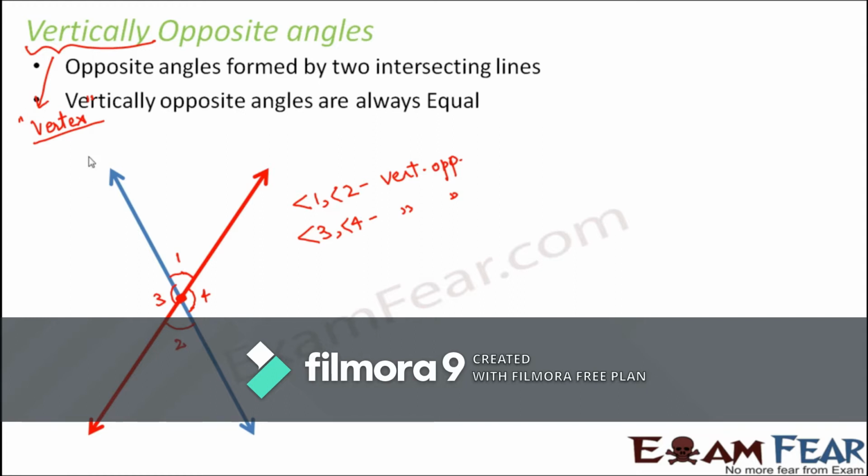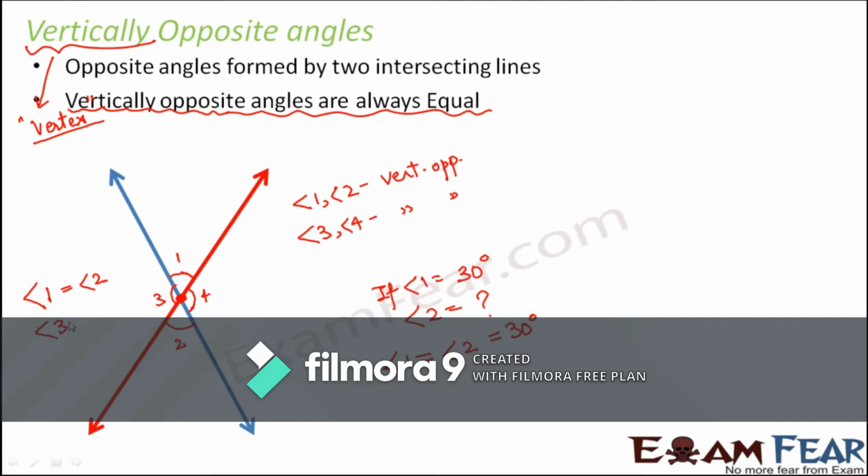Now, one interesting fact is that these vertically opposite angles are always equal in their values. That means if angle 1 is equal to, let's say, 30 degrees, what would be angle 2? Angle 1 and angle 2 are vertically opposite, therefore angle 1 will always be equal to angle 2. So angle 2 will also be equal to 30 degrees. This is very interesting. It doesn't matter what the condition is, every time vertically opposite angles will be equal to each other.